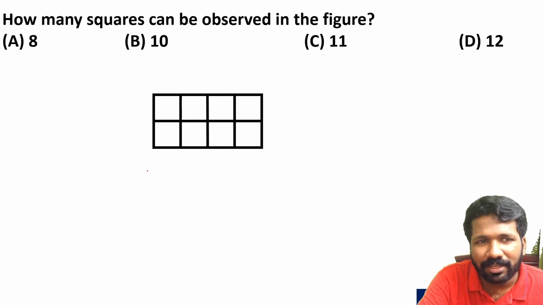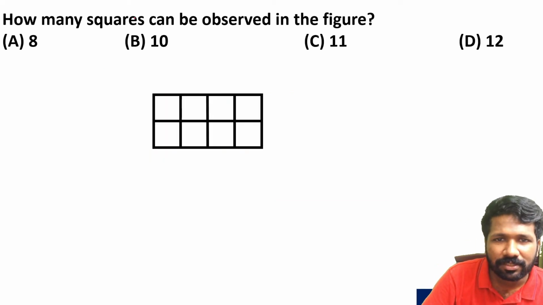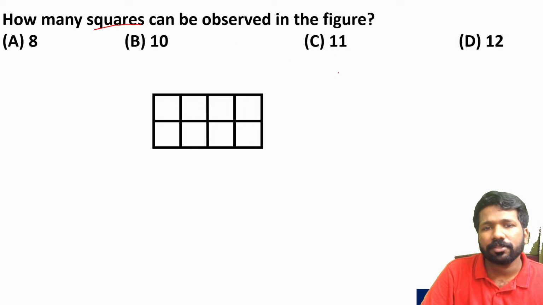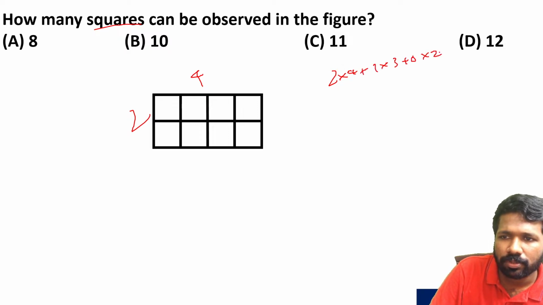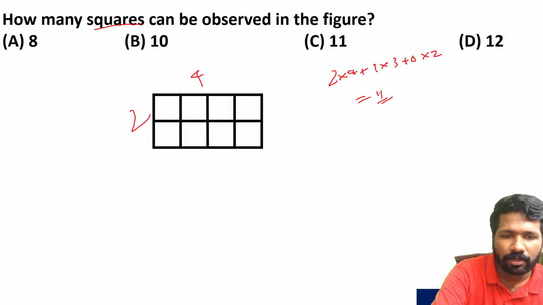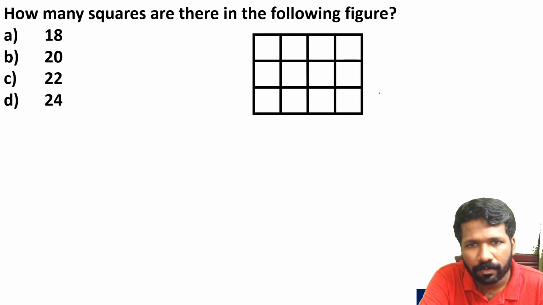This is how the question can be asked. How many squares can be observed? As I told, 2 by 4, that is why 2 into 4 plus 1 into 3 plus 0 into 2. There you can stop. That is 11. Is it clear, all of you?